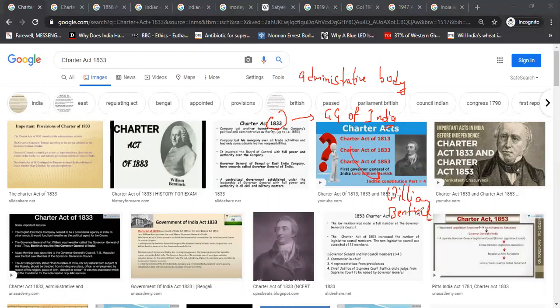And there were different things. Law members were appointed. Macaulay was given different functions. No need to worry about all those things. We are focusing on the major important aspects and trying to do a parallel study.